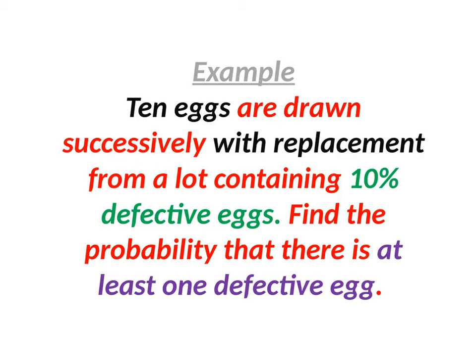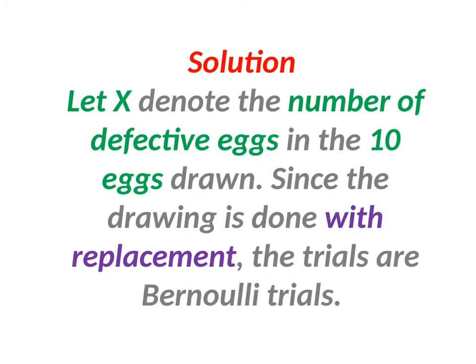Let us see an example. 10 eggs are drawn successively with replacement. With replacement is important. From a lot containing 10% defective eggs, find the probability that there is at least one defective egg. Let x denote the number of defective eggs.